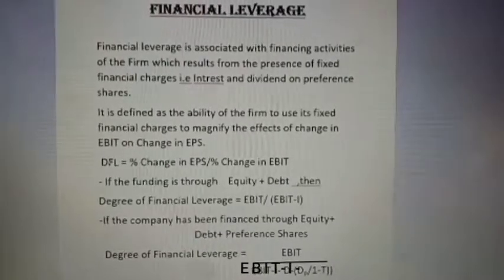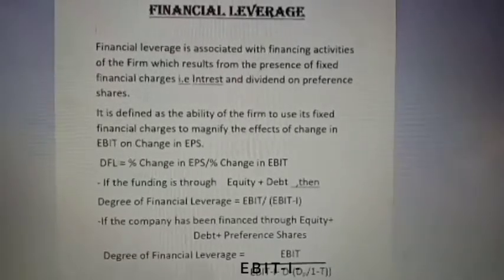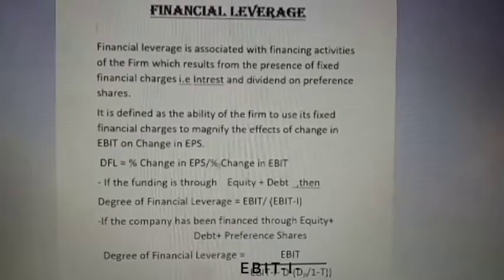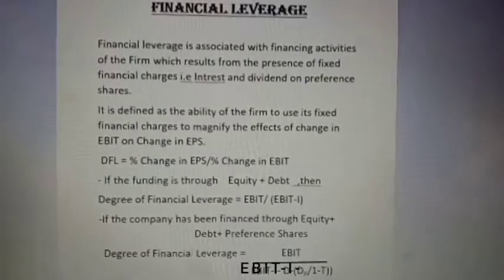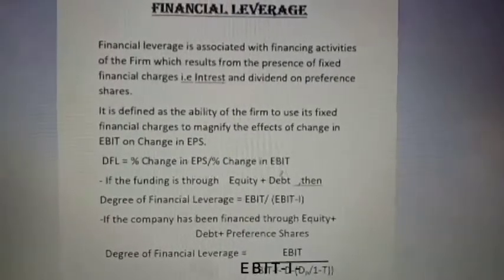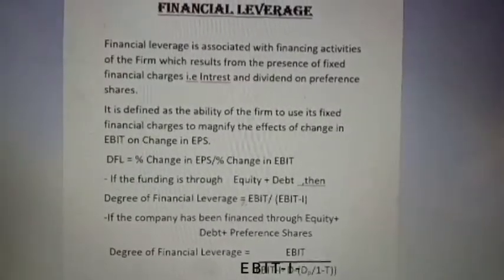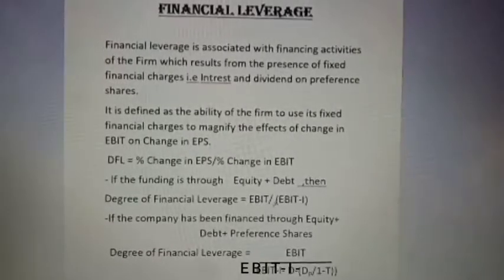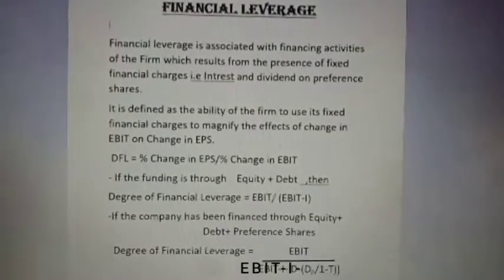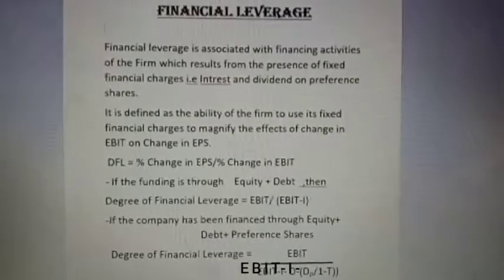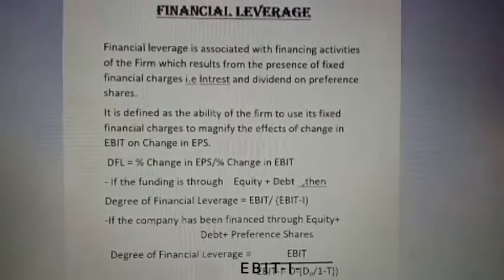How do you calculate the degree of financial leverage? DFL stands for degree of financial leverage. It is the percentage change in EPS divided by the percentage change in EBIT. If the company is taking finance through both equity and debt, then DFL is equal to EBIT divided by EBIT minus I. I stands for interest. EBIT is earnings before interest and tax, the profit before giving interest and tax.